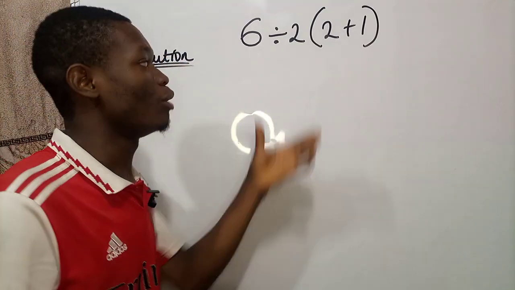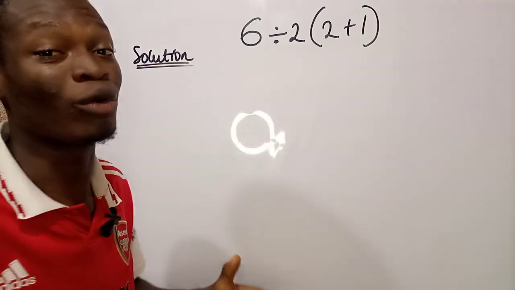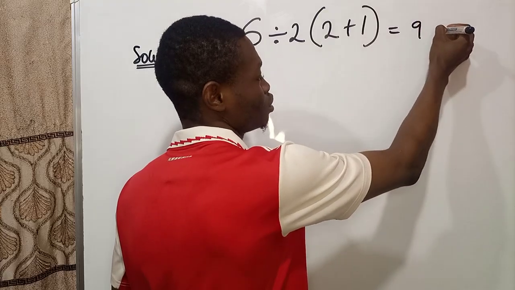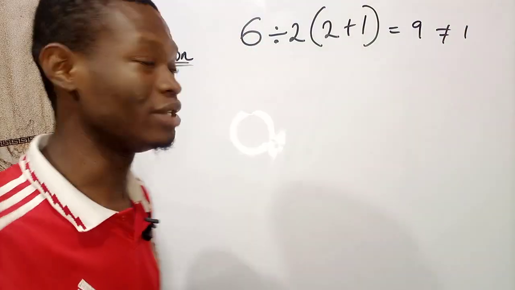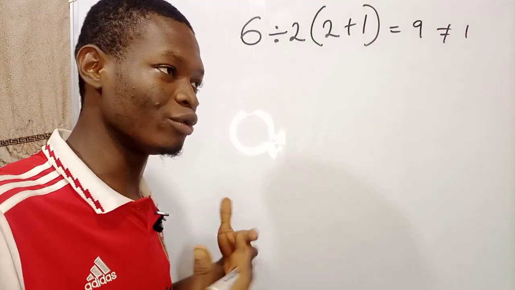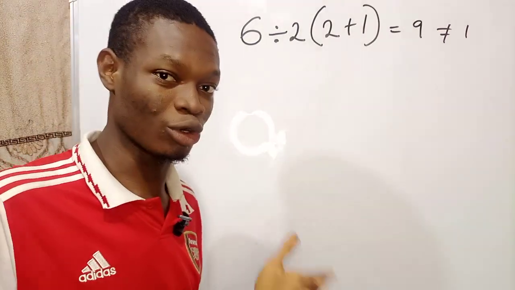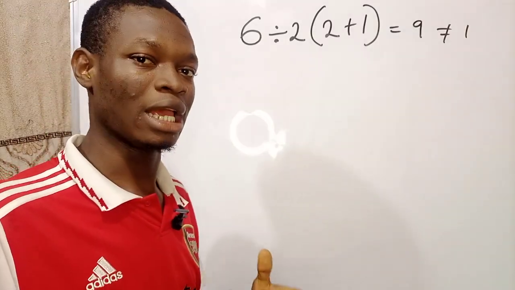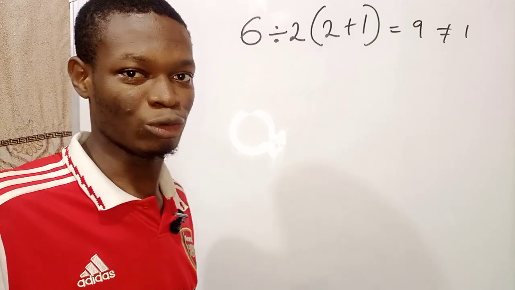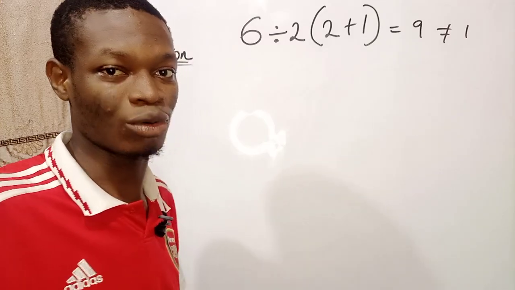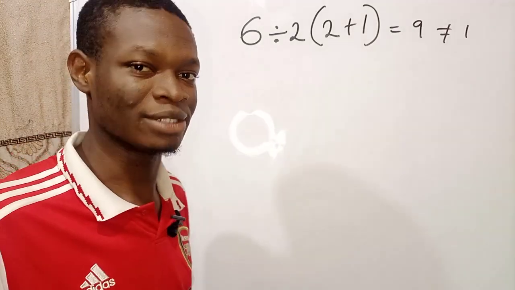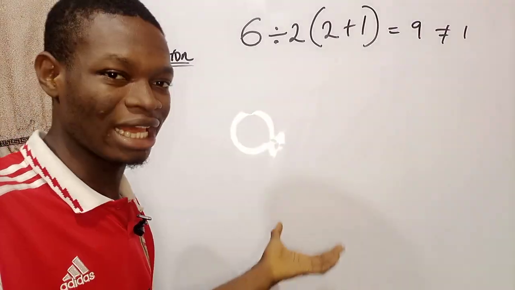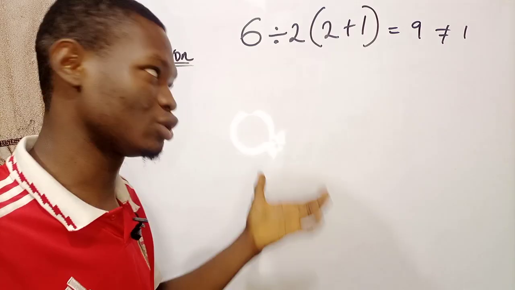I want to convince you with the following points of mine that the correct answer to this question is nine and not one. If you think that my solution is not correct, you can do a video and show me your own solution. If I see the steps and they are correct, I may agree. But just look at my own steps and tell me where I made a mistake, and I will detail the whole facts. You understand? So let's get started.